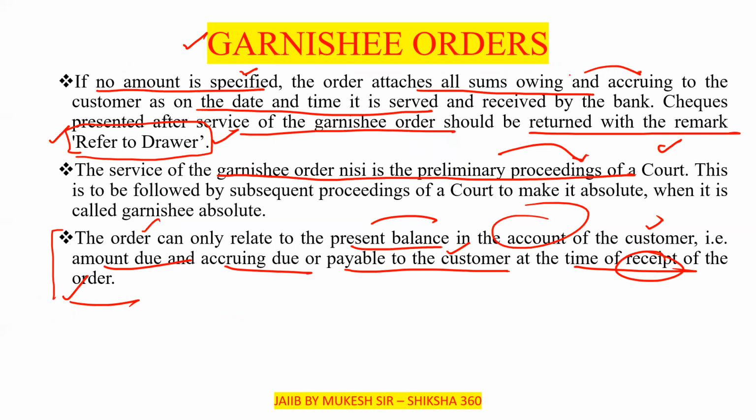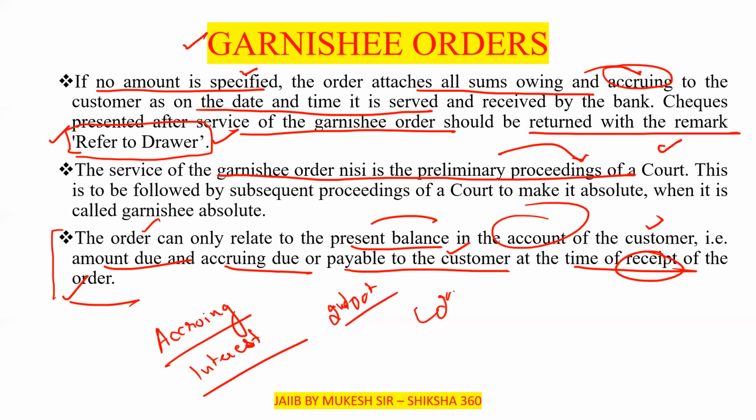Here they are mentioning the word accruing. Can anyone tell what is the meaning of accruing? I think you have heard the term accruing interest. The interest is to be charged, but it has not yet been taken from the customer. For example, the person has to pay an installment on the 2nd of October and the next installment on the 2nd of November.